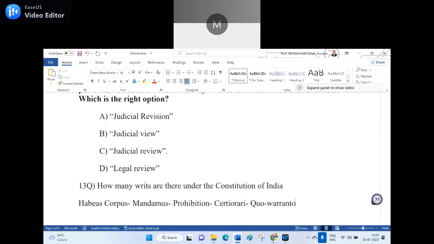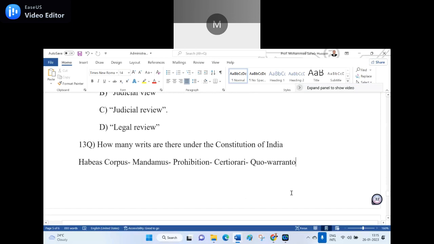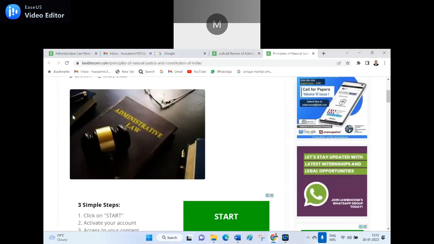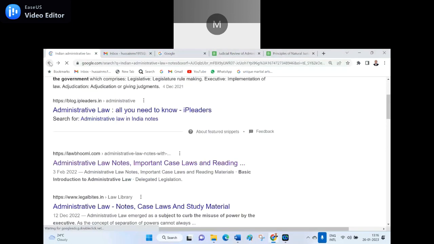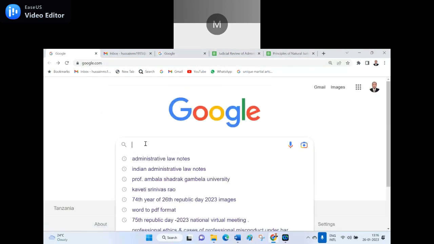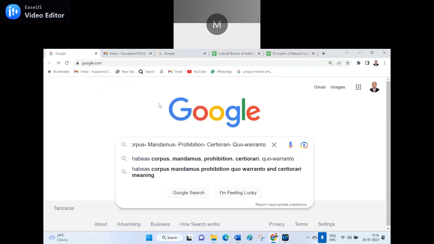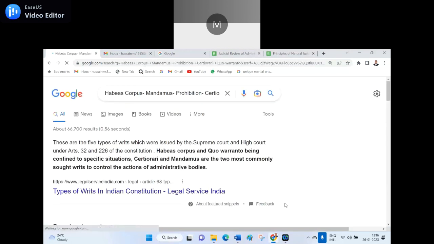So I may ask the question, I can change the sequence. See, this is the right sequence. Suppose you may ask me, sir, how could you know it is the right sequence? I will show you the sequence also. If you see here, you can see the right sequence. There are 5 types of writs which are issued by the Supreme Court under Article 32 and the High Court under Article 226 respectively.